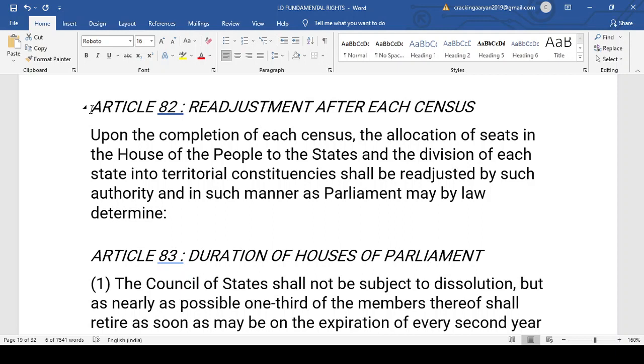So what does it tell? That upon the completion of each census, the allocation of seats in the House of the People to the states and the division of each state into territorial constituencies shall be readjusted by such authority and in such manner as Parliament may by law determine. So we know that the census is held in India after every 10 years, and the latest census is the 2021 census.